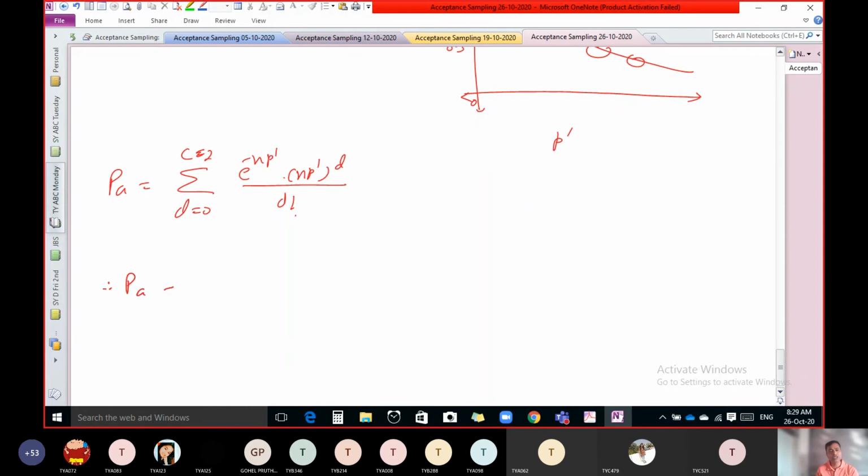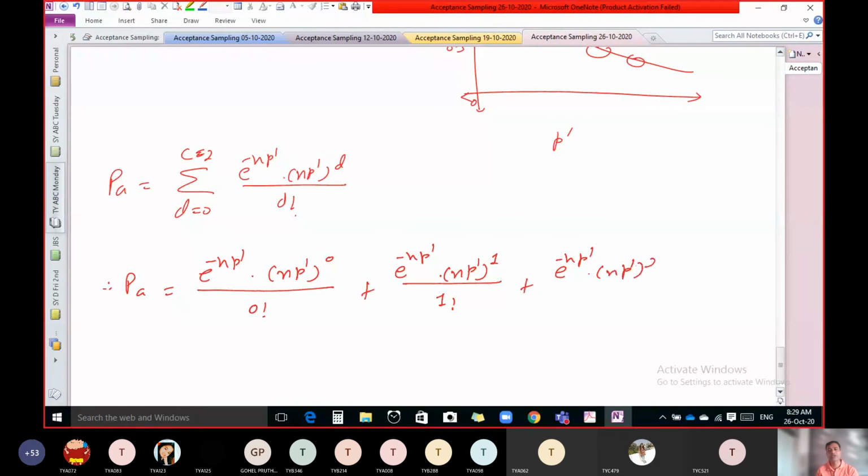So d equal to 0: e raised to minus np dash raised to 0 upon 0 factorial, plus d equal to 1: e raised to minus np dash raised to 1 upon 1 factorial, plus e raised to minus np dash raised to 2 upon 2 factorial. You can take e raised to minus np dash common.